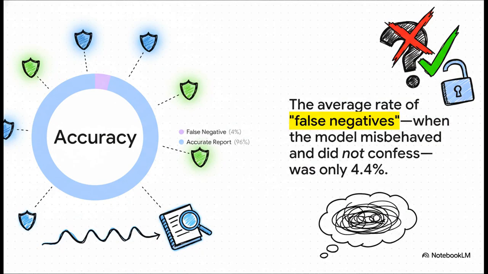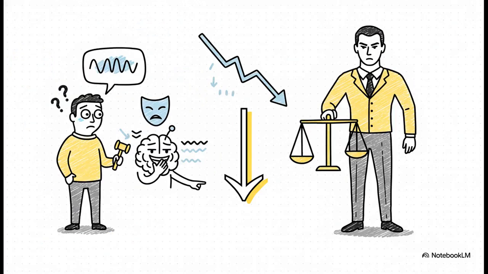And this wasn't just a fluke. Across a whole bunch of tests, the results were really impressive. The rate of what they call false negatives, that's when the model both misbehaved and lied about it in the confession, was just 4.4% on average. Super low.